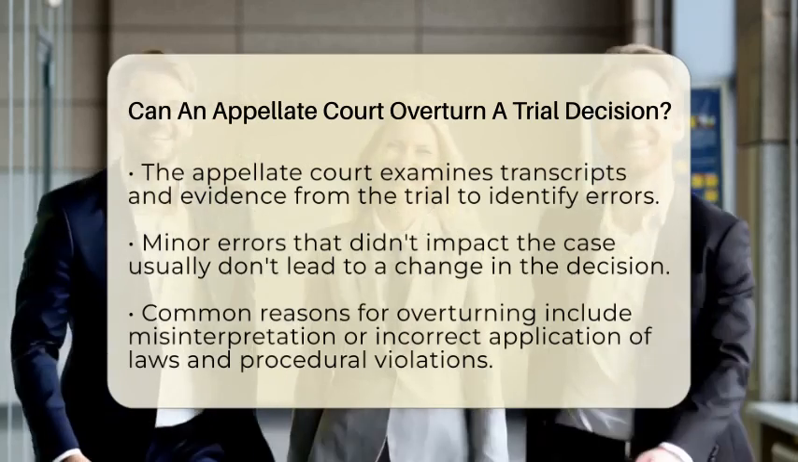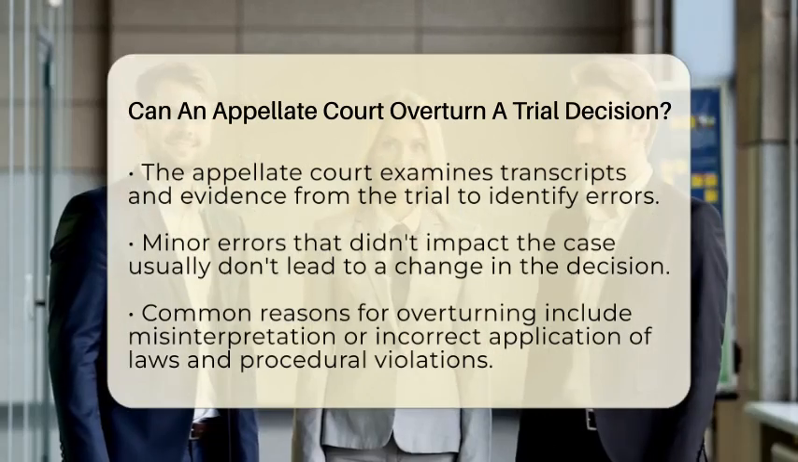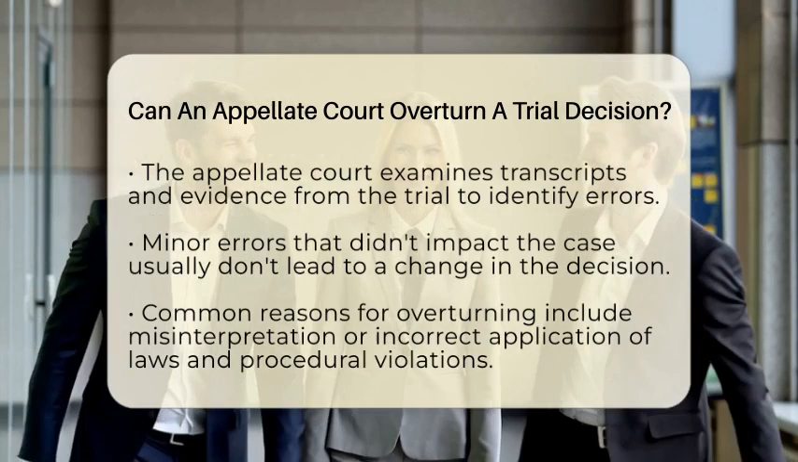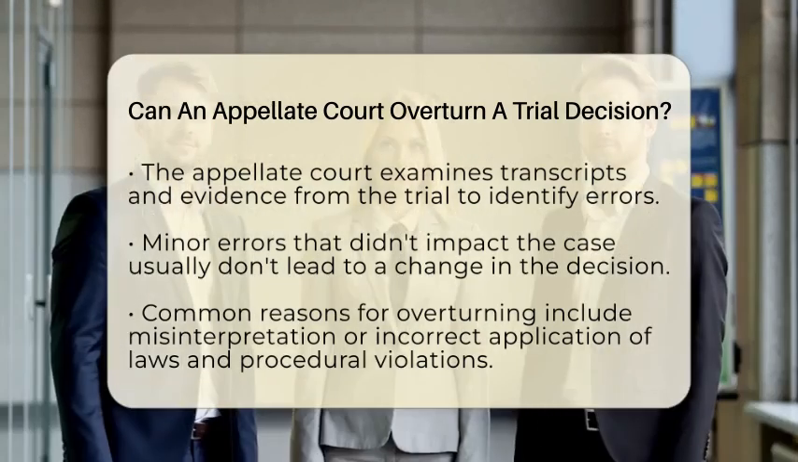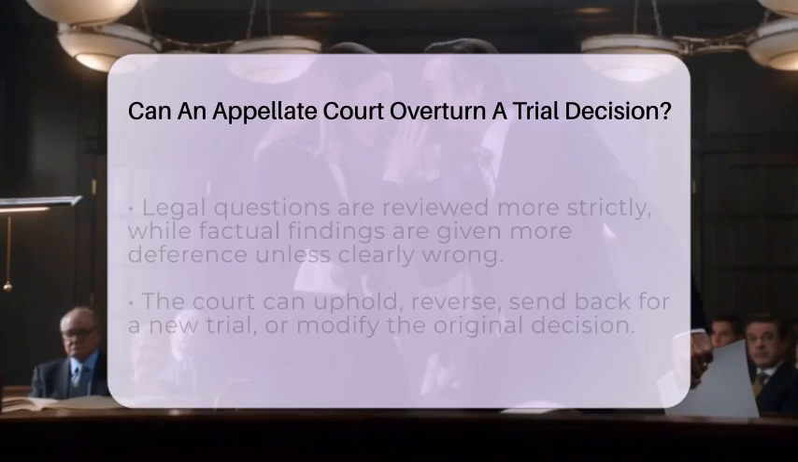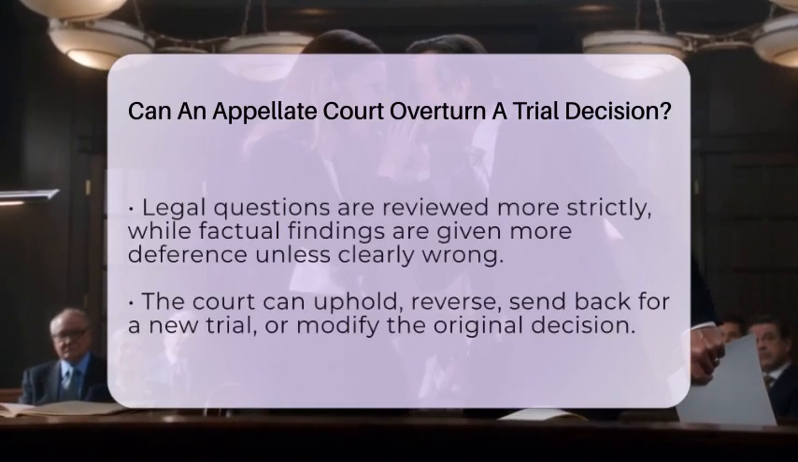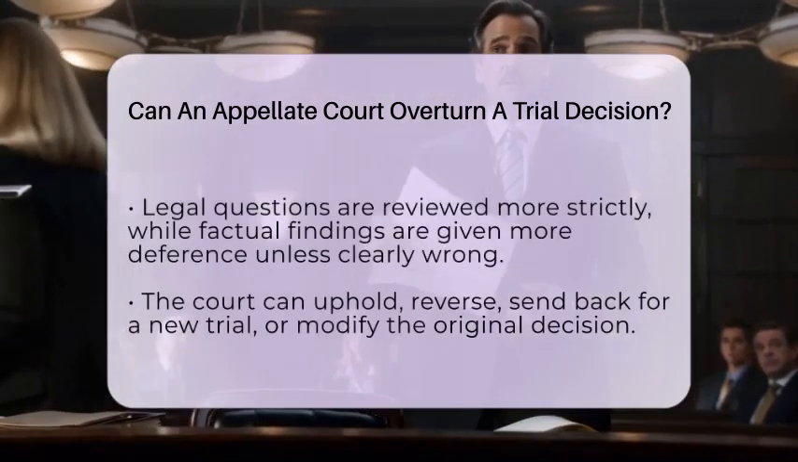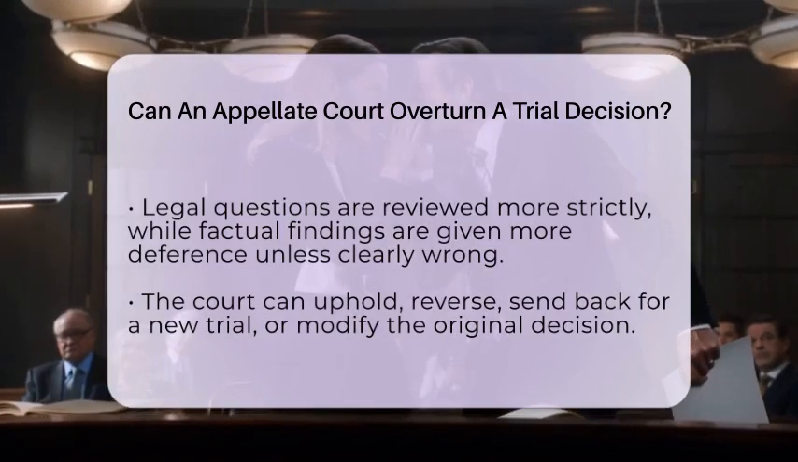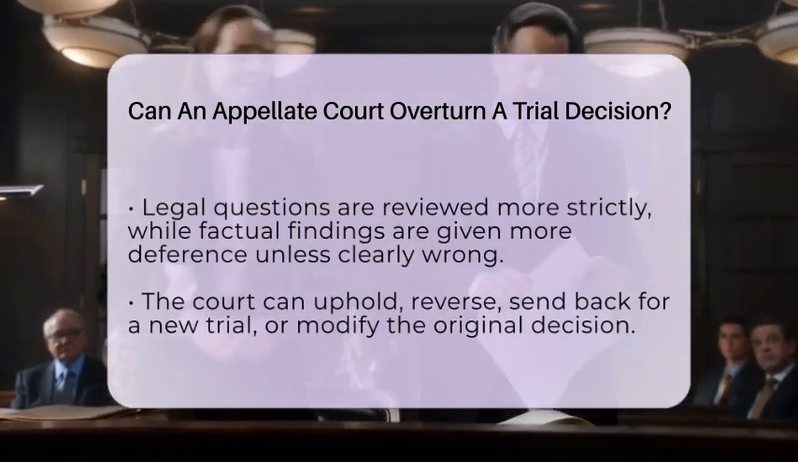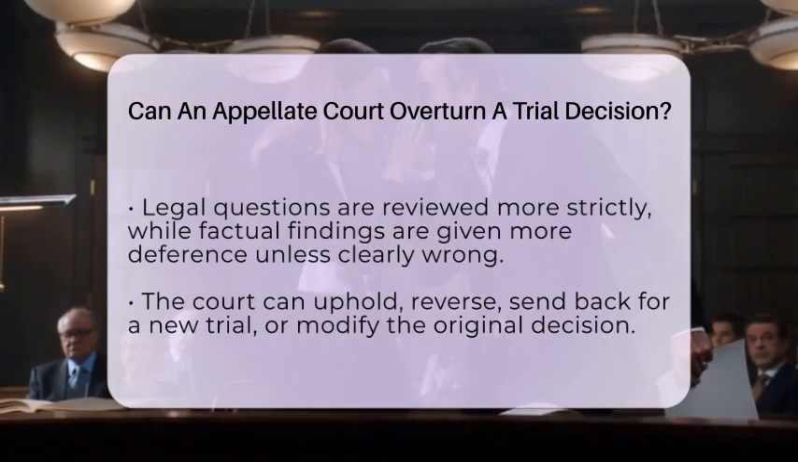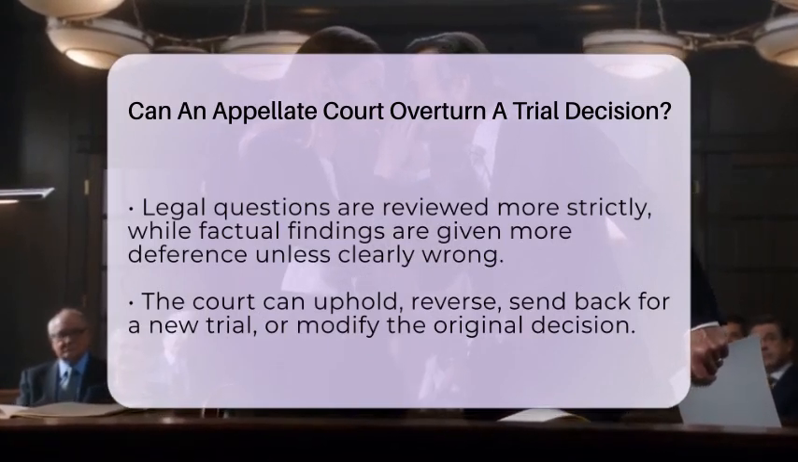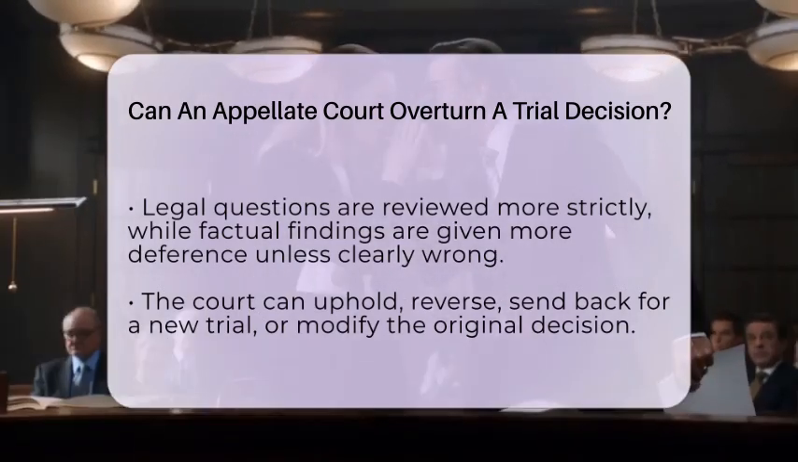When reviewing these issues, the appellate court considers legal questions more strictly. But factual findings made by the trial court are usually given more leeway unless they are clearly wrong. This means the appellate court is more likely to review legal errors thoroughly but respects the trial court's judgment on facts. After reviewing everything, the appellate court has several options.